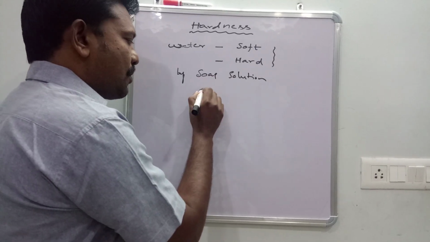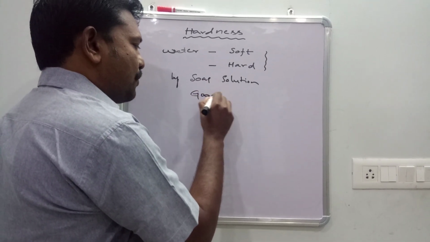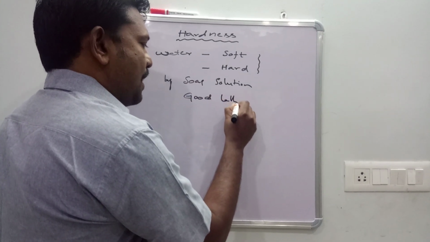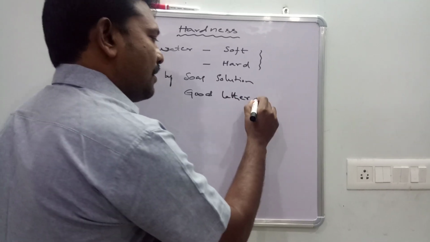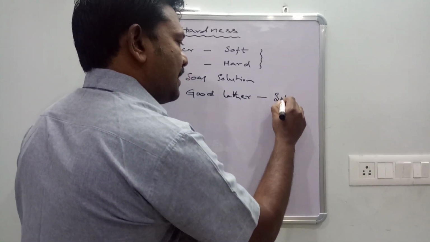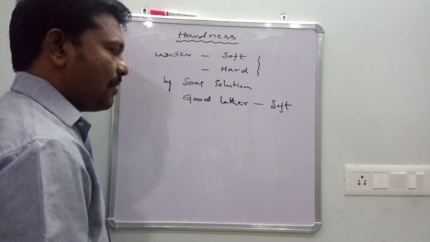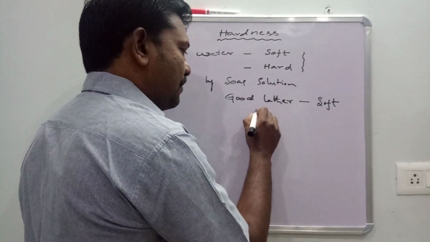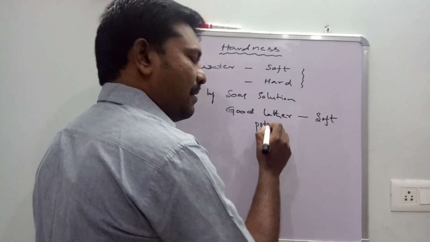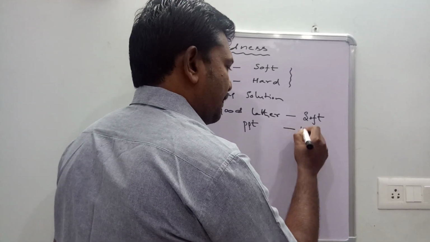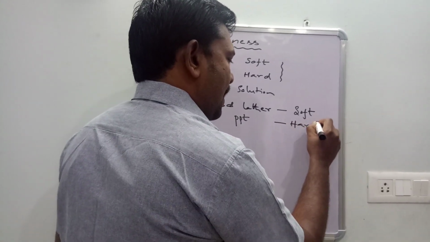With soap solution, which gives good lather, that is soft water. With the soap solution, which gives the precipitate, that is hard water.